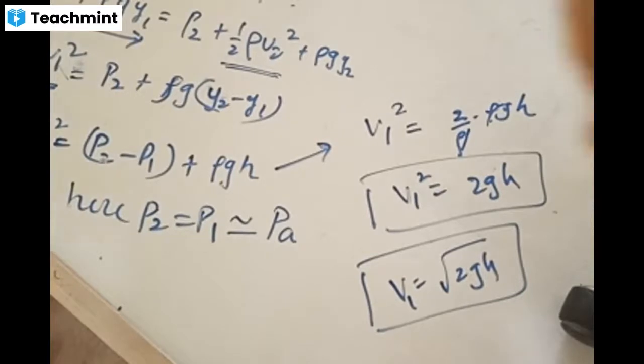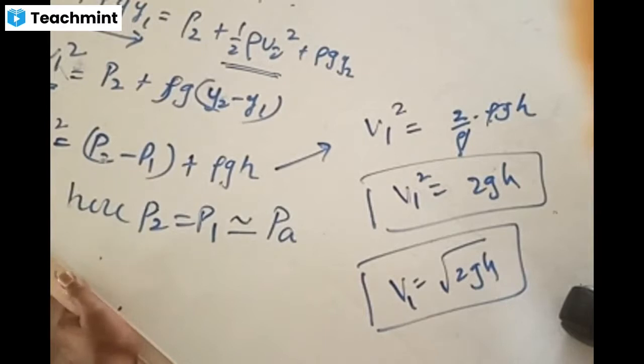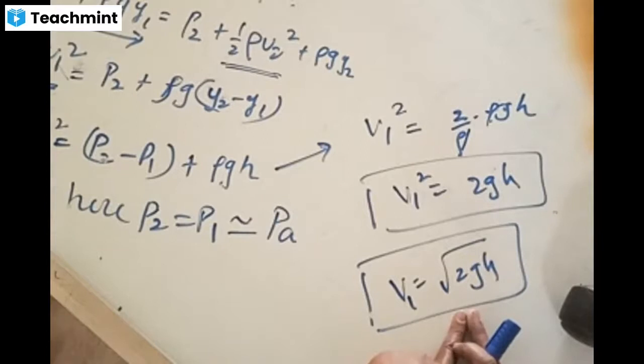falling body. Accordingly, this is called Torricelli's law. Torricelli's law states that fluid coming out into the atmosphere will behave like a freely falling body. If a fluid is falling from a height of h, then it follows that freely falling body equation. This is the equation for velocity of a freely falling body. Accordingly, Torricelli's law gives the expression for speed of efflux, and speed of efflux is the speed of outflow of a fluid. And what Torricelli's law states is, anything coming out into the atmosphere from a height h will follow the conditions of a freely falling body.